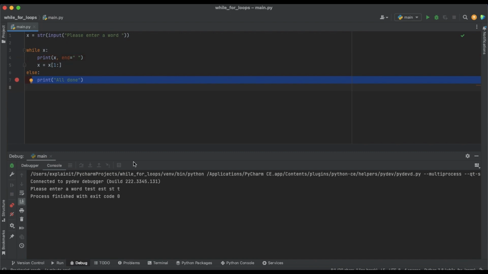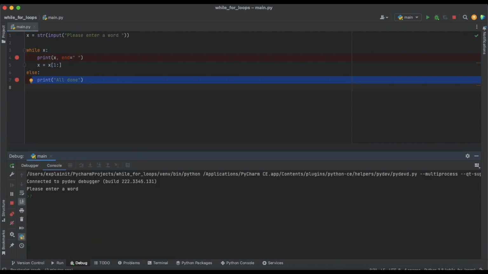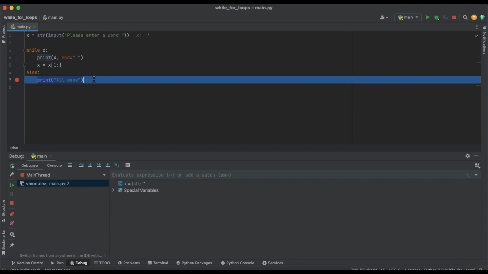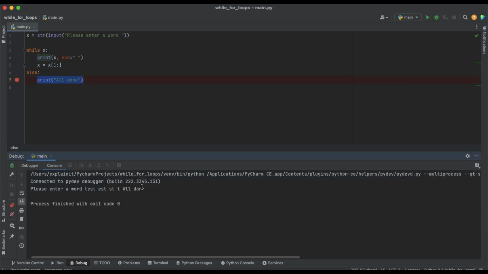Let me run it with the debugger and see how it works. We will enter our test again. Now you see our x is test, and we go through our loop, and it's est again, and so on. Let me just remove it, and we will see. We are here now when everything is printed and our x is false, and in the result we have printed that all is done. So you see we printed test, est, st, t, and all done. This is how the else statement works in the loop.